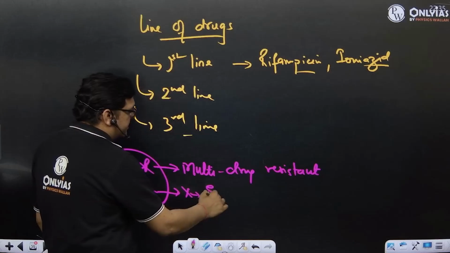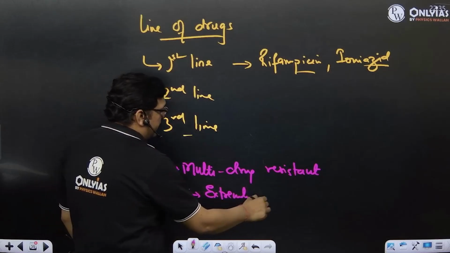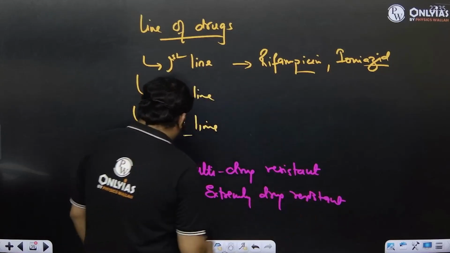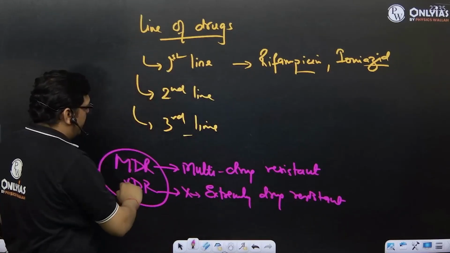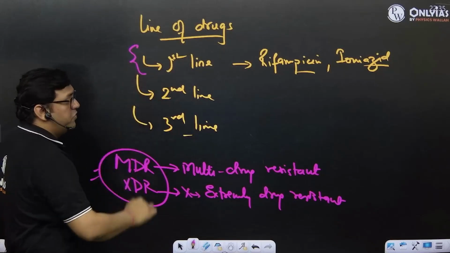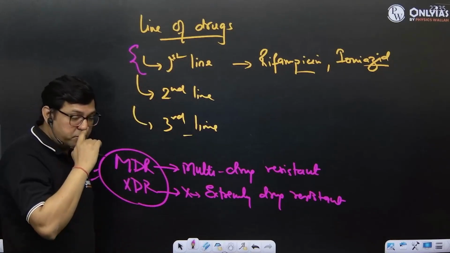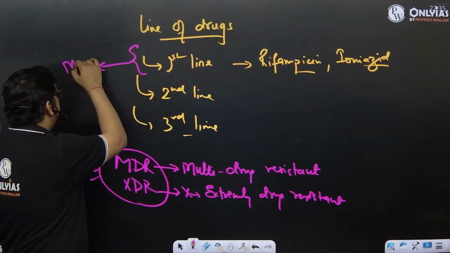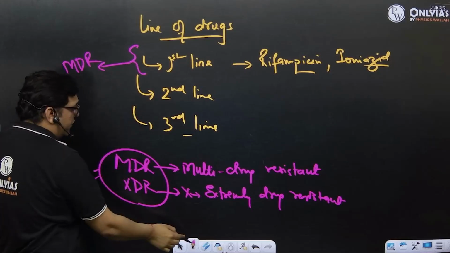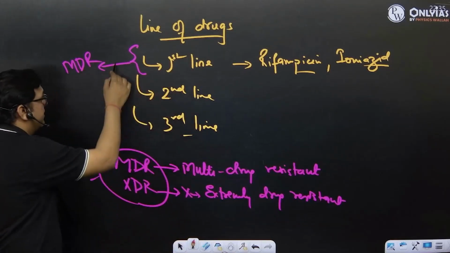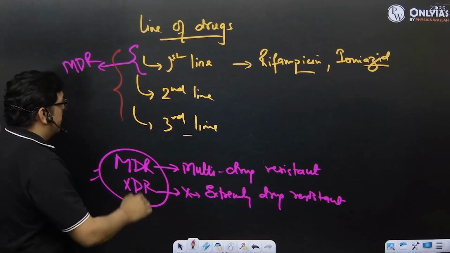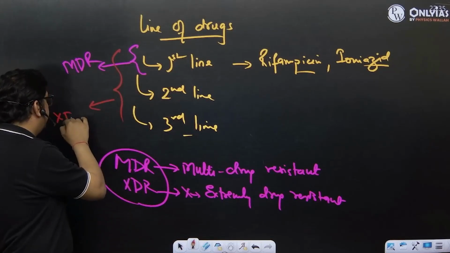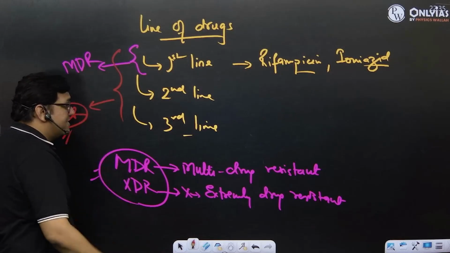XDR stands for extremely drug resistant situation. MDR and XDR TB: if we are not able to cure tuberculosis cases with the help of first line of drugs, then it is called MDR-TB. And if we are not able to cure with the initial line of drugs and the subsequent line of drugs, that is called XDR-TB. XDR-TB is the extreme condition.